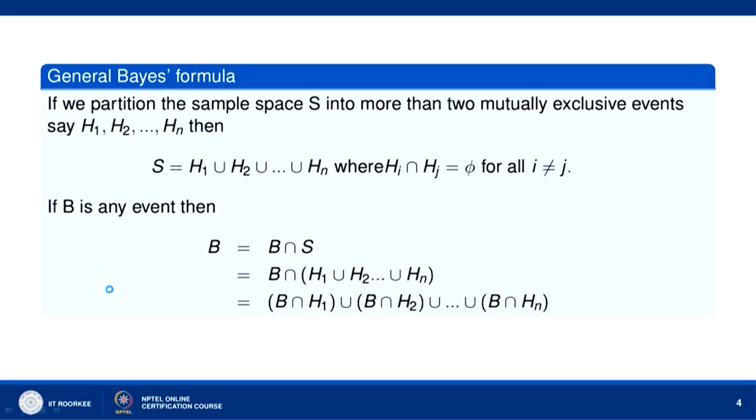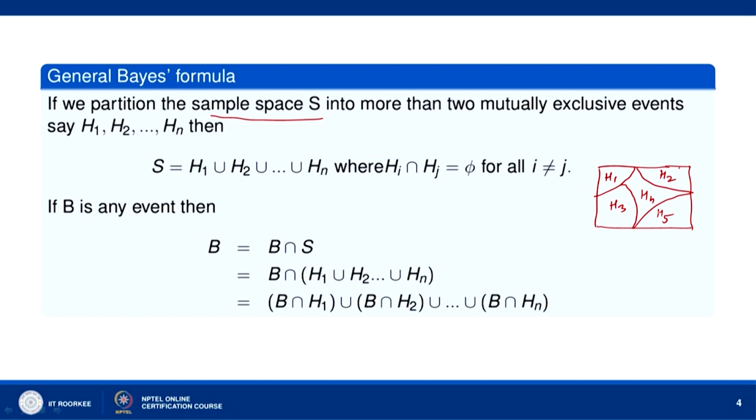If we partition the sample space S into more than two mutually exclusive events, and suppose you have this sample space, let us partition this. Okay. So this is your H1, H2, H3, H4, H5 and so on.